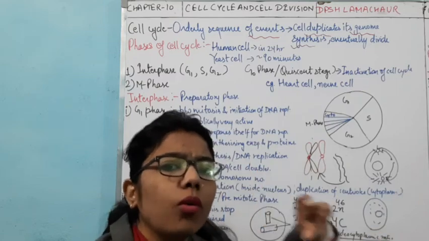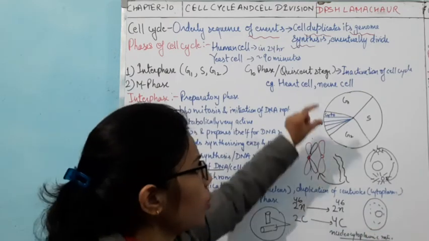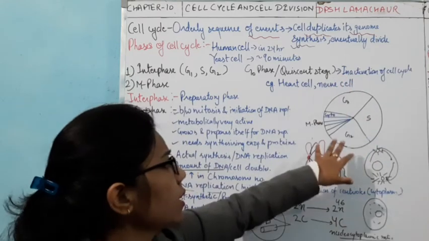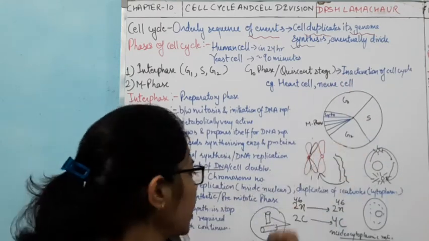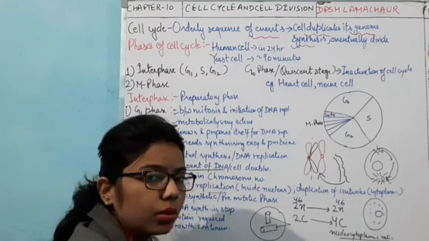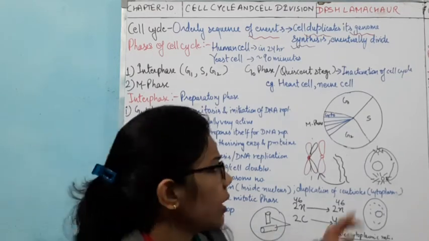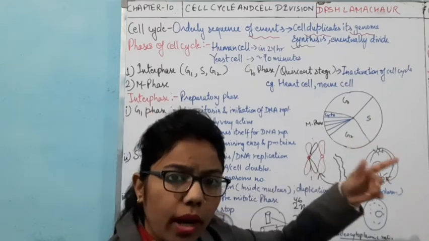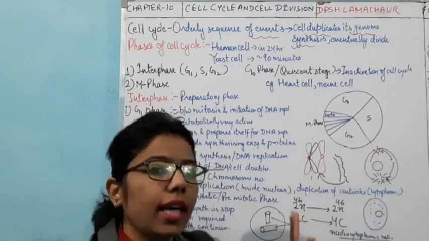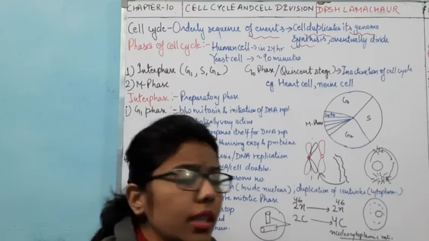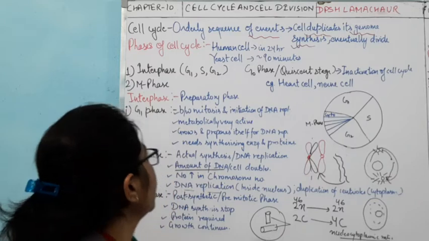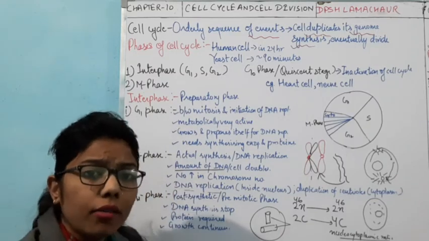For growth, what is required? Protein synthesis. So protein synthesis takes place in the G1 phase as well as in the G2 phase. Now another point: growth continues. As I have said, the growth which is required will continue in the G2 phase as well. These are the three phases which we have done under the interphase.